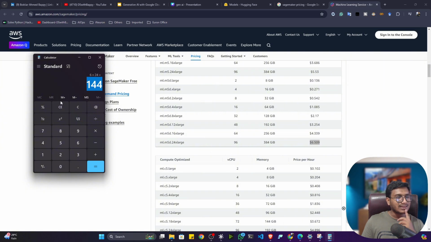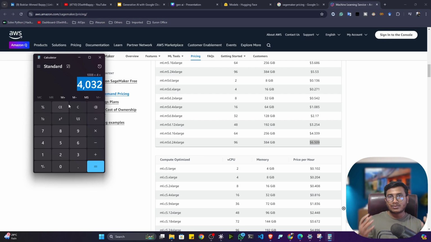Now let's say I want to run this model for 7 days. So I'll multiply by 7. Now see, this is the 7-day cost I got, $1,008. So it is more than 1 lakh rupees. Okay, more than 1 lakh rupees it will take if you're running this model for 7 days. Let's say I want to run this model for 4 weeks. So this is the charge it will take.